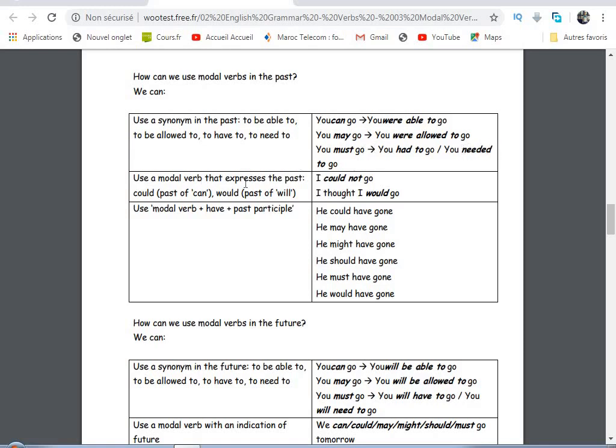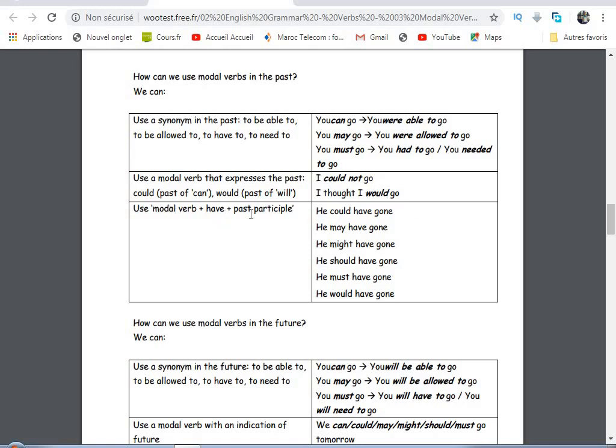Use the modal verbs that express the past. Naturally, for example, could and would are already used in the past, or they express actions in the past. We said "I couldn't go", which means that could is already in the past. "I thought I would go". So we said that would is the past form of will.